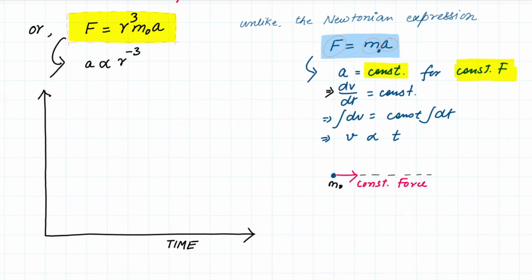Under the experience of a constant force, with time, the velocity is going to increase in a manner that is directly proportional. That means I can draw a line that looks something like this. You will get a straight line.